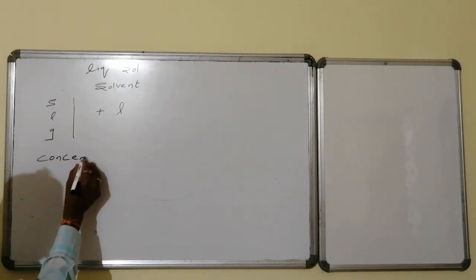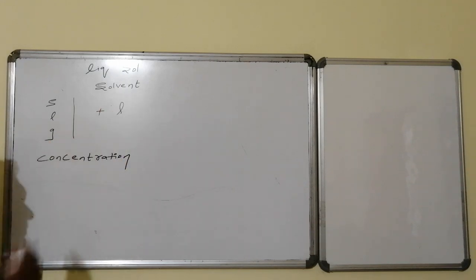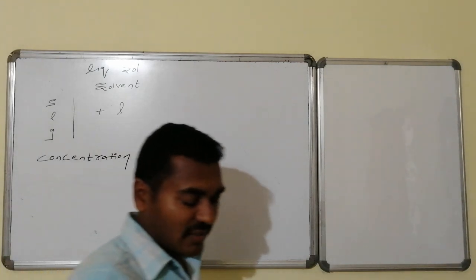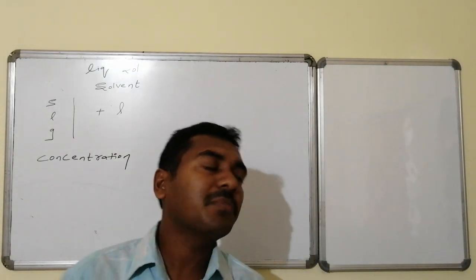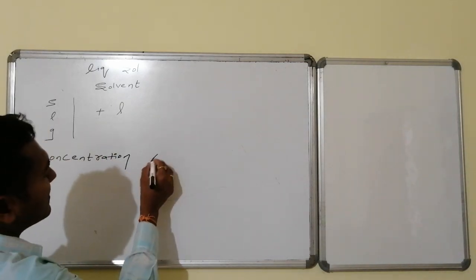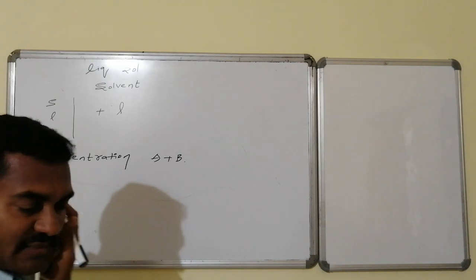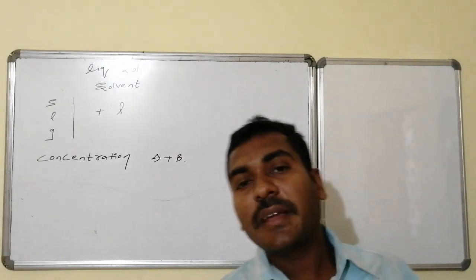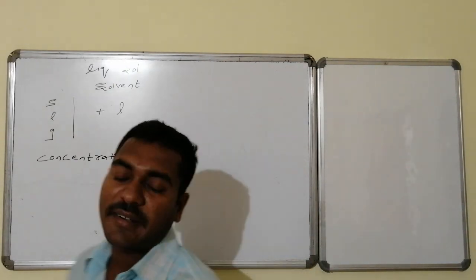Yes, let us consider a binary solution of any variety of a liquid solution. In that, two components are there. One is the major component and the second one is the minor component. Let us consider A plus B is forming a solution. This homogeneous mixture is the solution. In that, A is the major component and B is the minor component, for our ease of understanding.